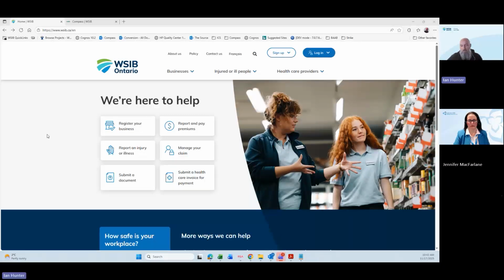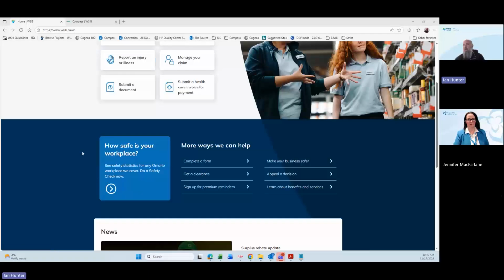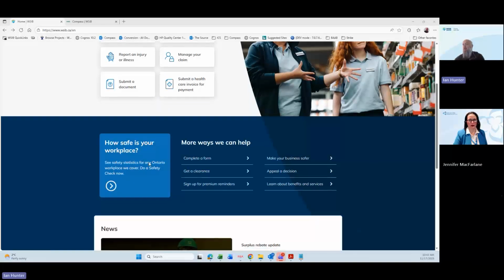So we'll start here from the WSIB main page, and this is what we'll begin with, provincial statistics and Safety Check. So from the WSIB main page, we start here. We can scroll down a little ways. We have "How safe is your workplace." This will take us directly into Safety Check.